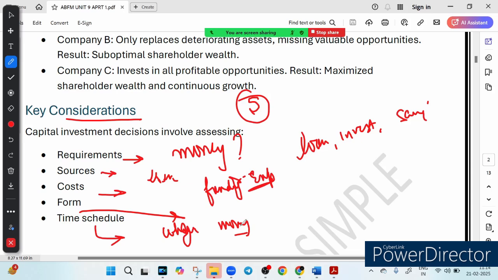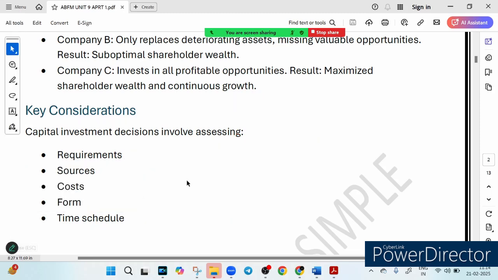Think of this like planning a wedding. You can't just set a date without considering the budget, venue, and timing of expenses. So the same logic applies to business investment. You have to look at the requirement, what are the sources of it, how much cost we will pay for that money, what are the forms, and what are the time schedules. I hope this makes sense.